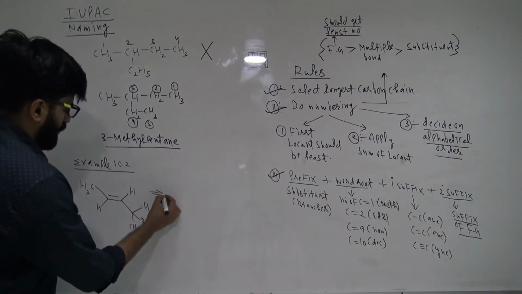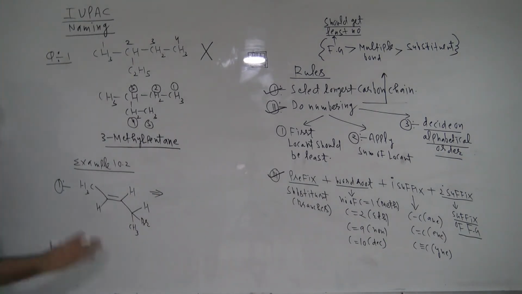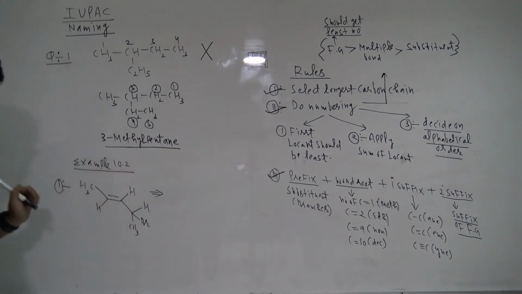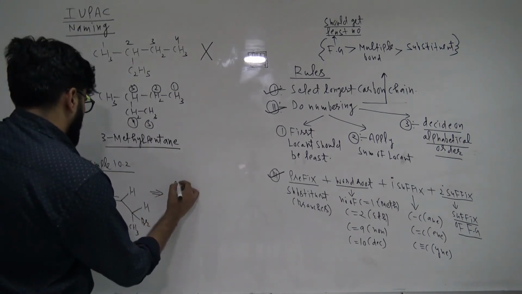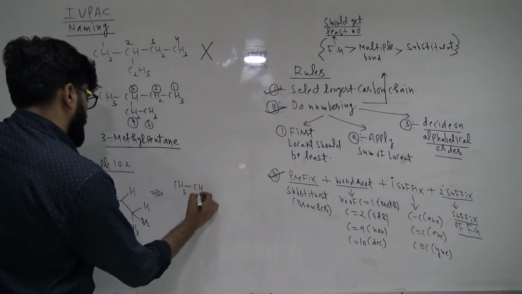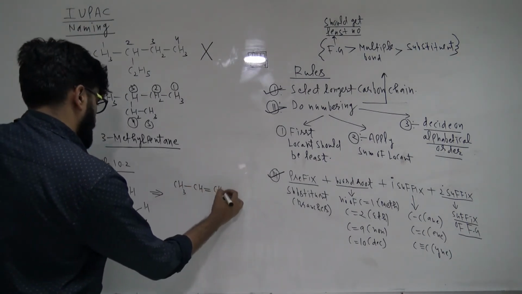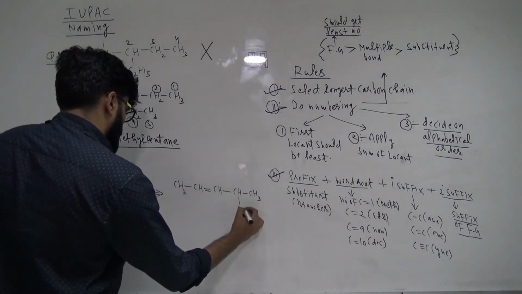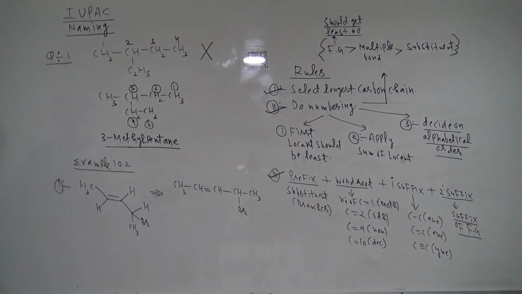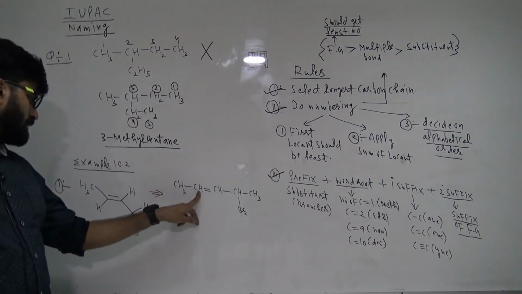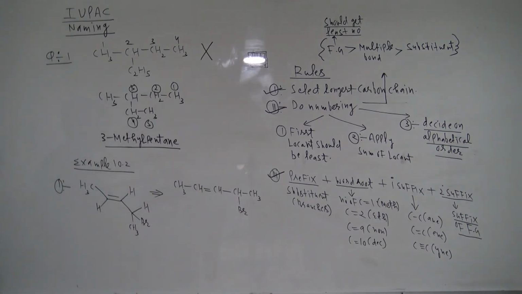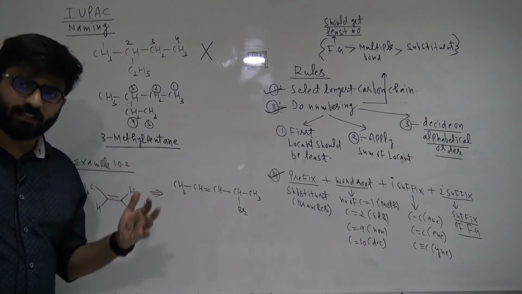If you are a pro in naming, then you can do it directly. But even pro students make mistakes sometimes in this kind of numbering. So I will always suggest it's better to draw the structure. What does it look like? It looks like this: CH3, CH, double bond CH, CH, Br, CH3. Agree with me? Now guys, we want to do numbering, right?